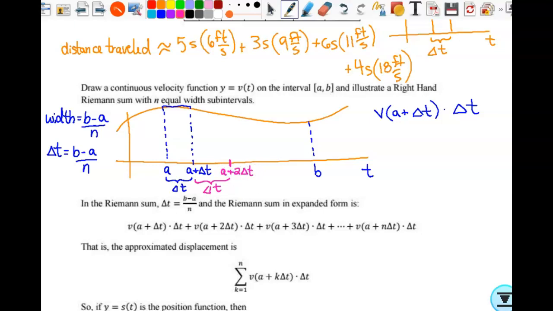I'm going to grab the height from the right side. So we're going to evaluate the function at this time value on the right. So how would I find the velocity at this value? Just make that substitution. So the velocity evaluated at a plus 2 delta t. So there's the height of it. Well, times what? We're just finding the area of this rectangle here. So what's the base of that rectangle? That same delta t.